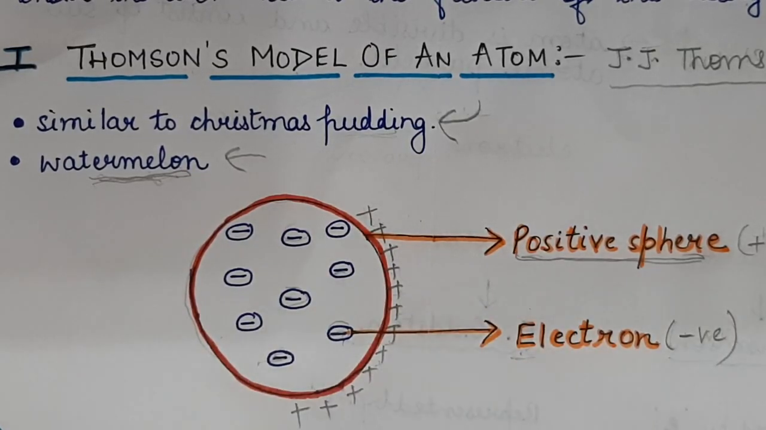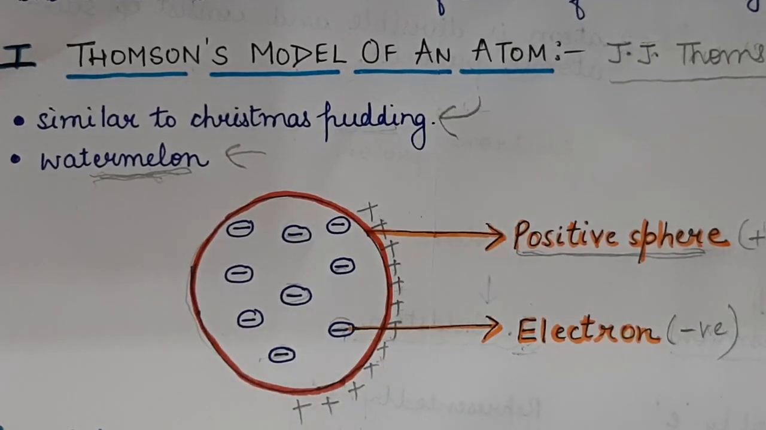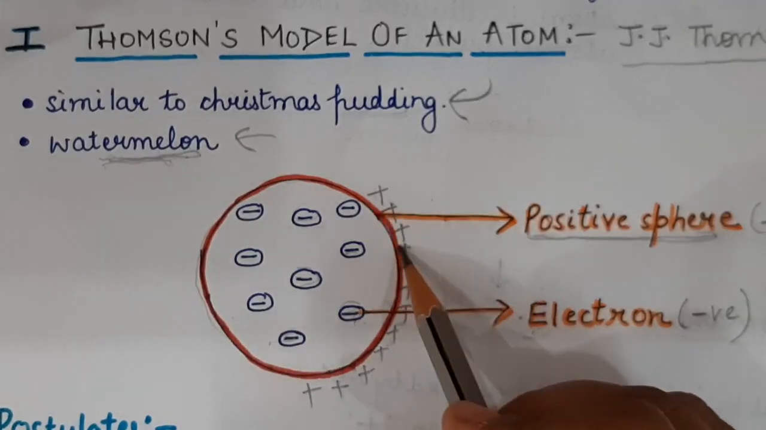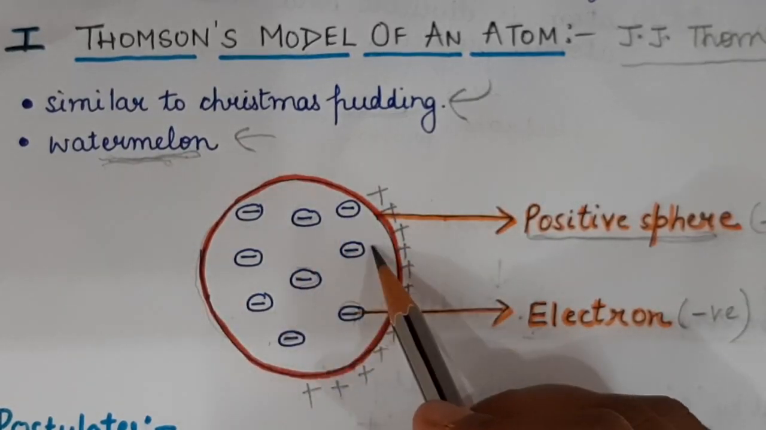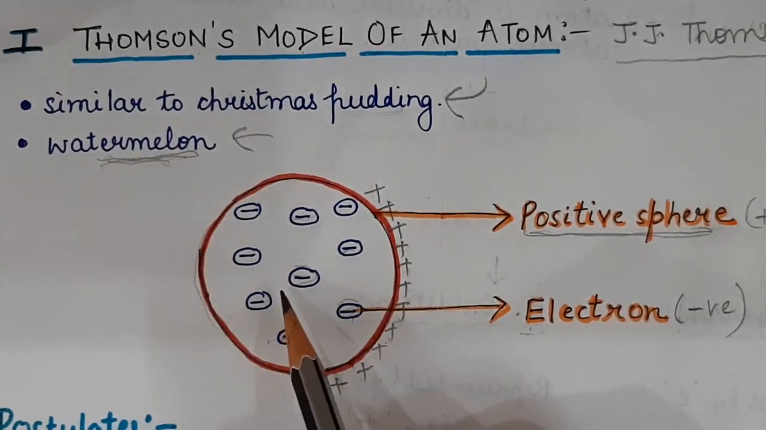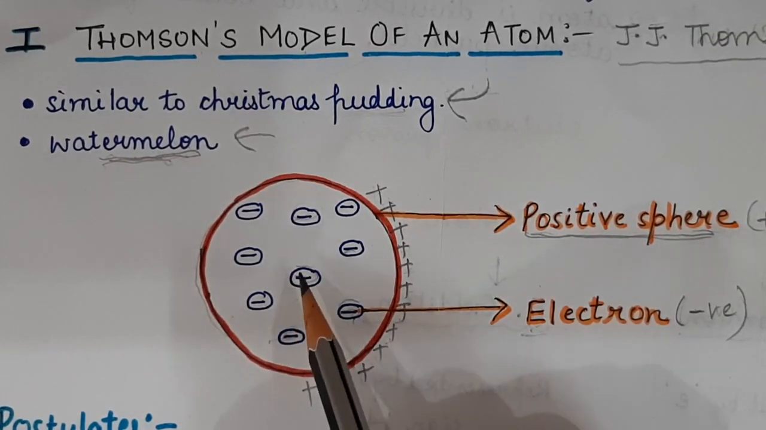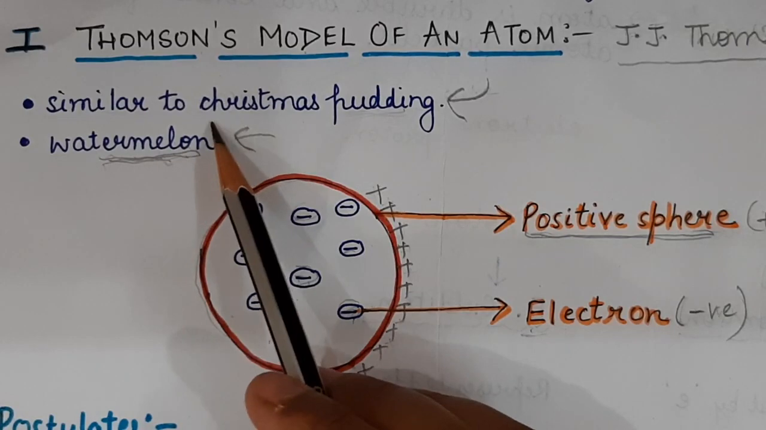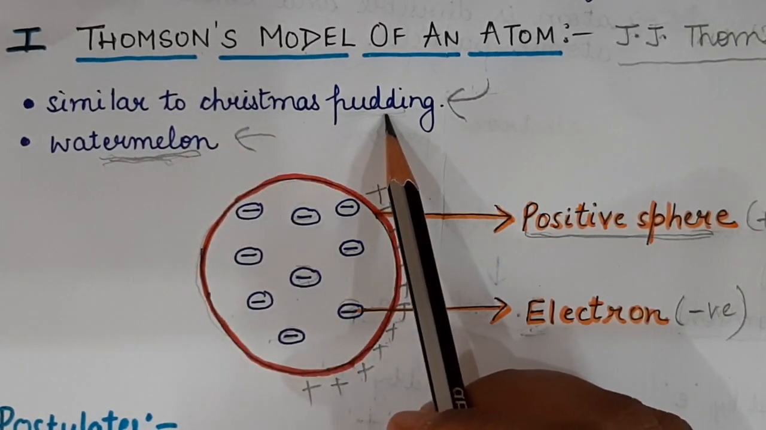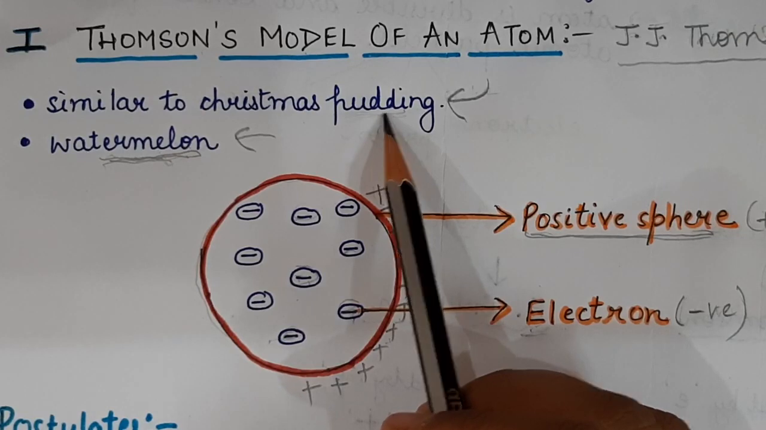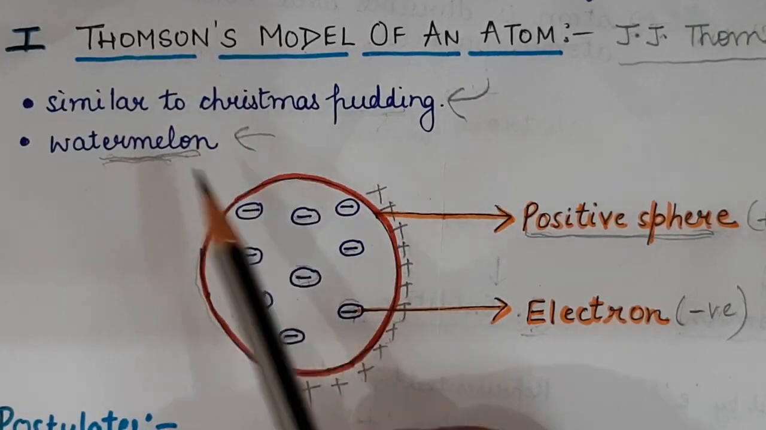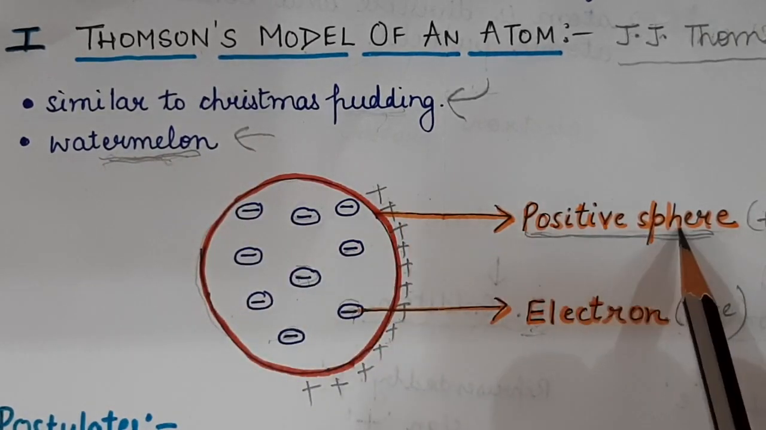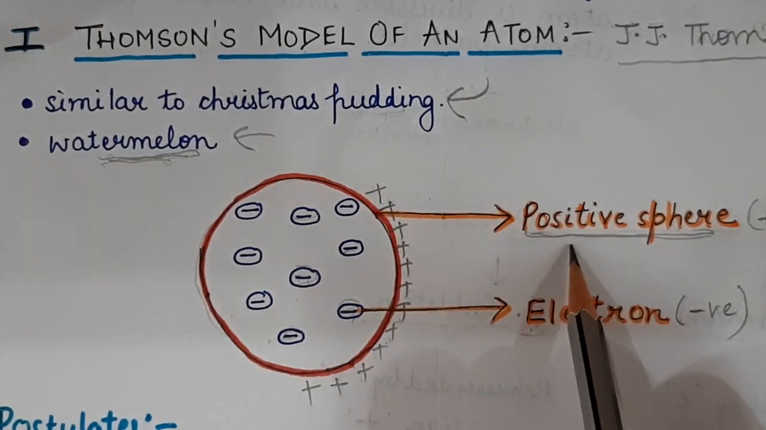This is a positive sphere. This is a 2D structure, you can imagine 3D. Take the example of watermelon. The red edible part was the positive sphere, and inside that positive sphere, the seeds resembled electrons, which are negatively charged. Another, he compared to Christmas pudding, where the dry fruits inside the cake resemble the electrons, and the brown edible part of the cake resembled the positive sphere.